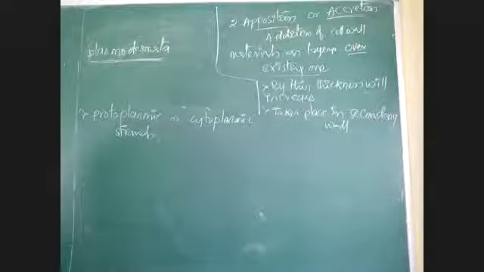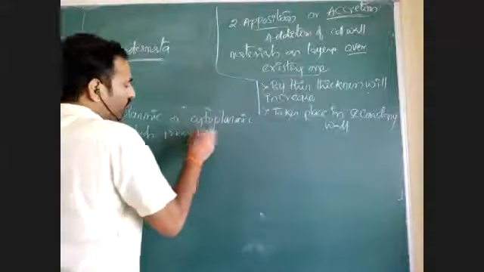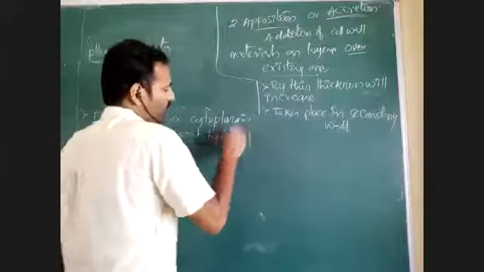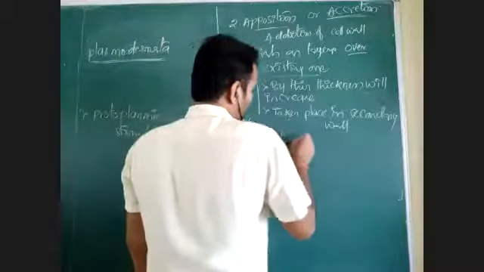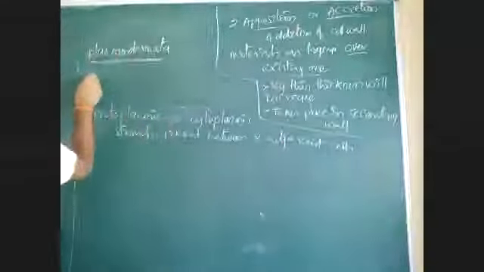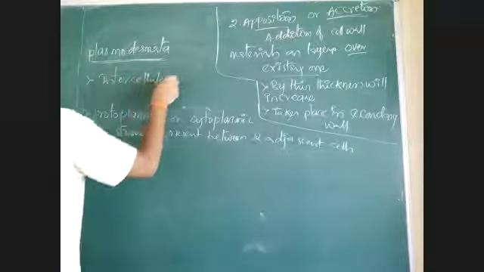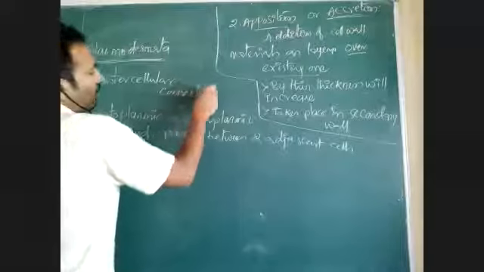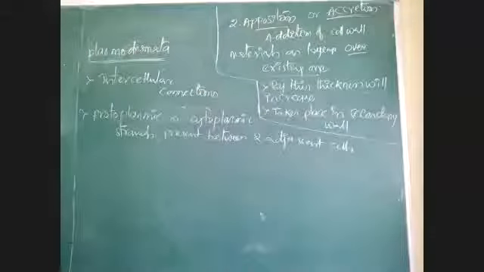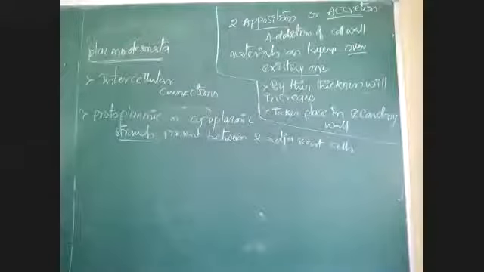Protoplasm is nothing but nucleus with cytoplasm. Without nucleus, it is called as a cytoplasm. That is called as strands present between two adjacent cells. Between two adjacent cells, there is intercellular connection. You write this as second point. These are intercellular connections. We can say them as cytoplasmic strands present between two adjacent cells.